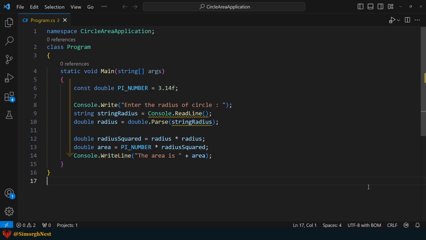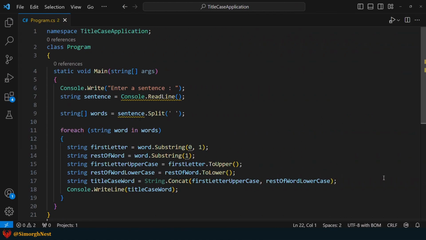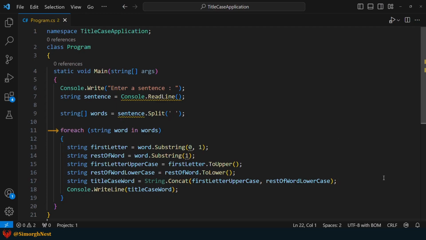However, sometimes we need to control the default flow of execution because it doesn't always fit our needs. For instance, there are cases where certain statements must be repeated multiple times, going from top to bottom. In the string challenge, we wanted these statements to execute for each word in the user sentence. To achieve this control over the default flow, we use the foreach statement in our application.